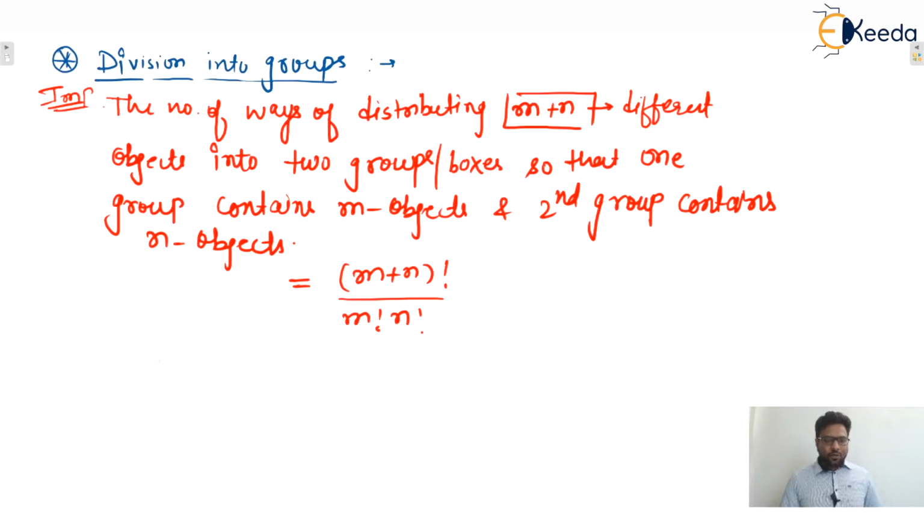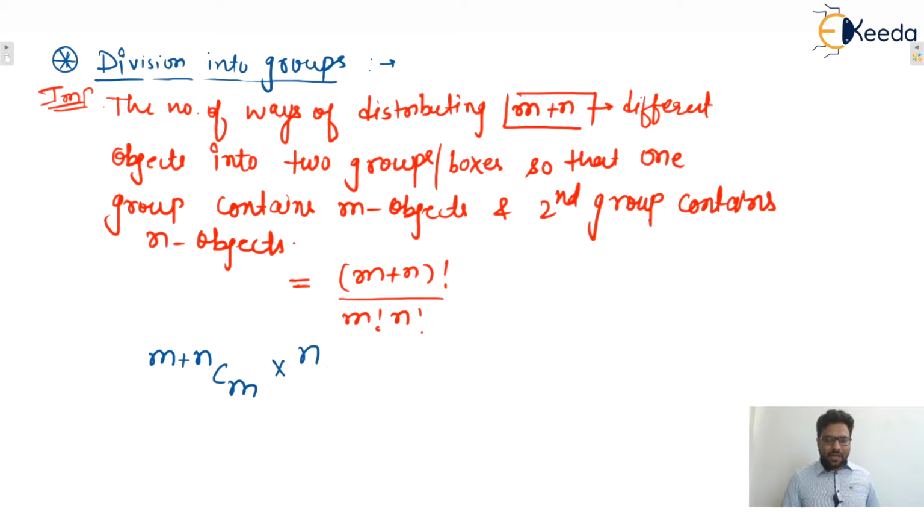Isn't it? So how did it come? Out of m plus n total objects, we can select m in m plus n Cm ways. Now we selected m objects. Now distribute these m objects, or give these m objects, to the one group, and the remaining are how many?